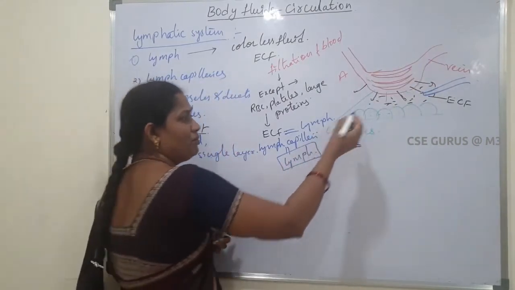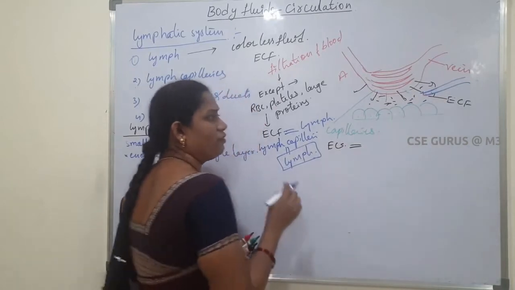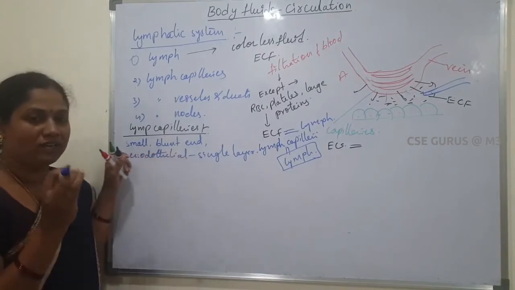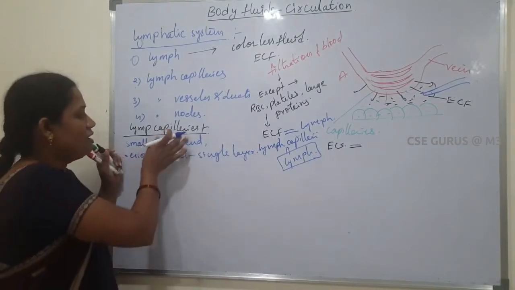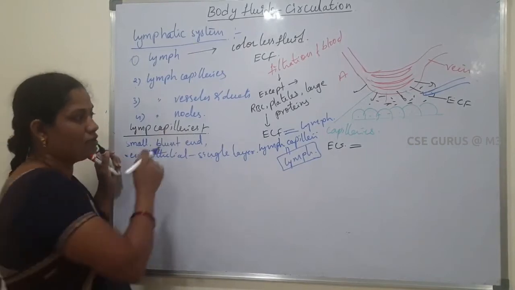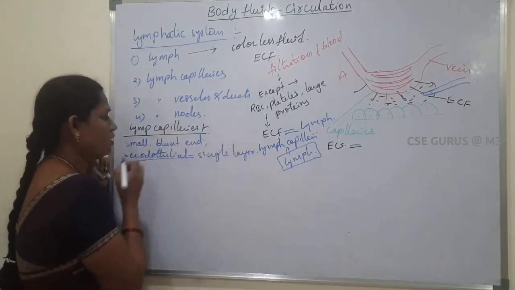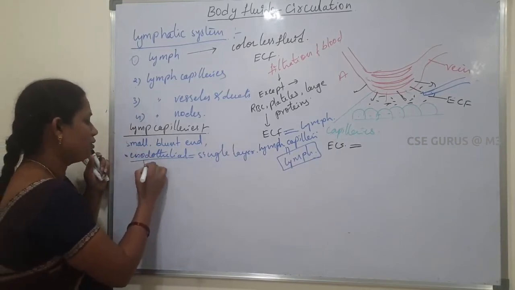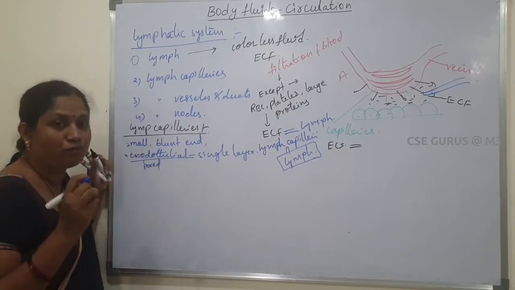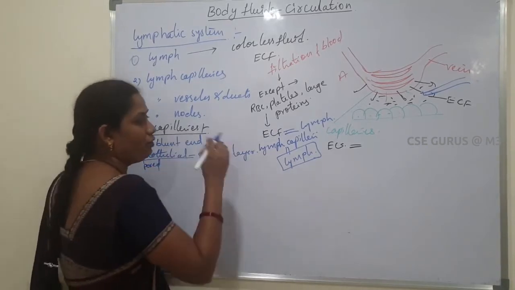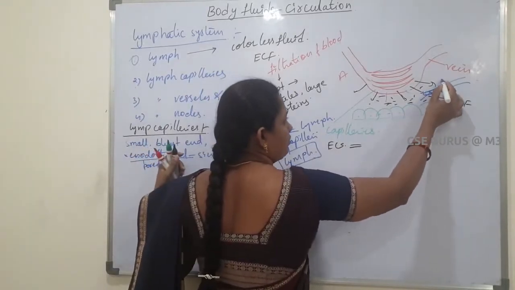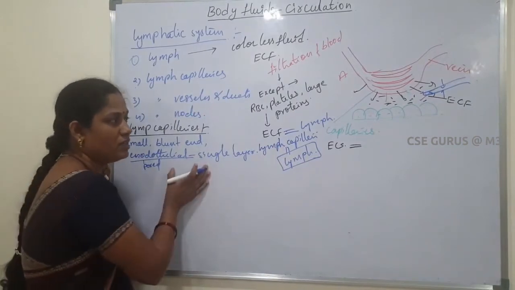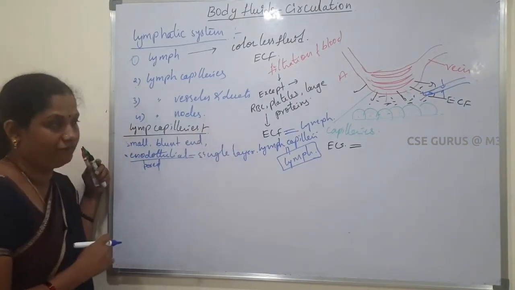But here, one more type of vessel is formed. Minute, small, blunt-ended tubule-like structures are formed. They are called lymph capillaries. The lymph capillaries are made up of pored endothelial cells; they have small minute pores. Through the pores, the extracellular fluid is diffused into the lymph capillaries. Whenever it diffuses into the lymph capillaries, that extracellular fluid is called lymph.